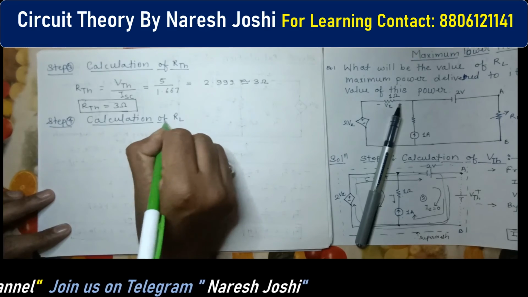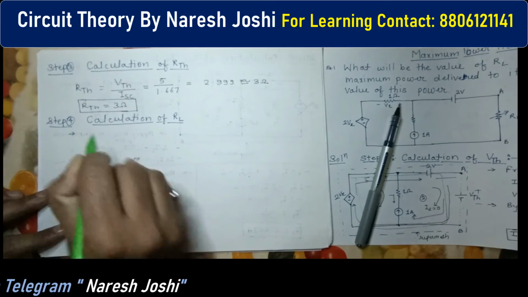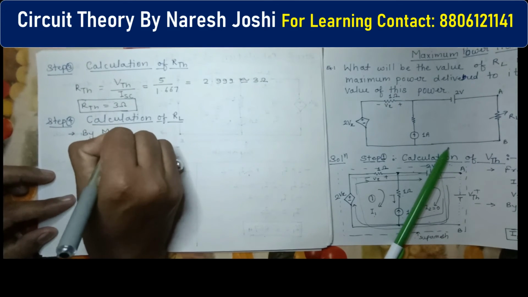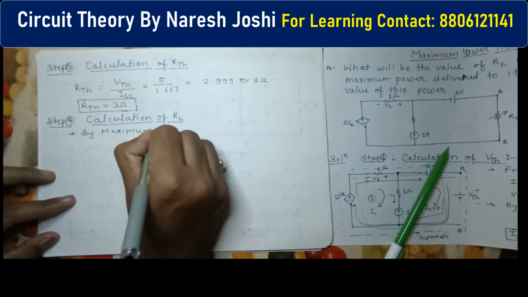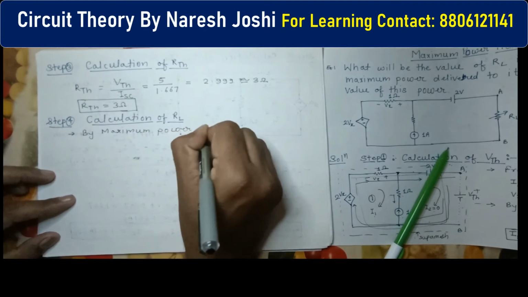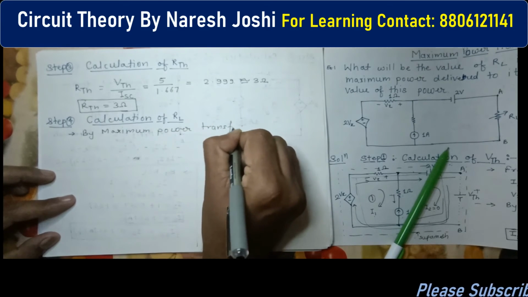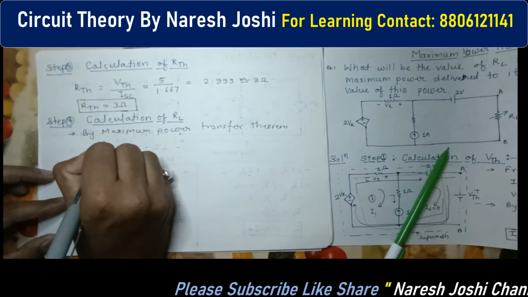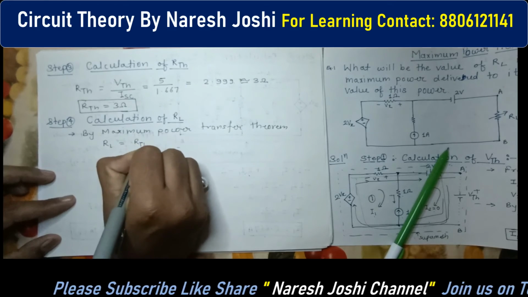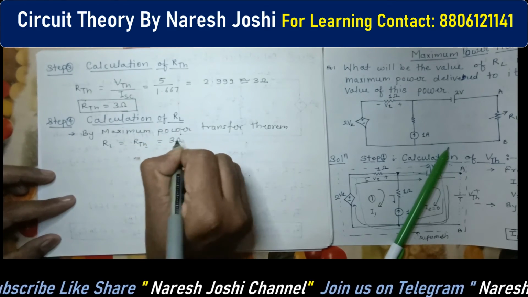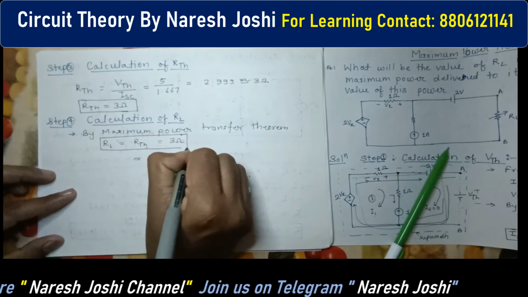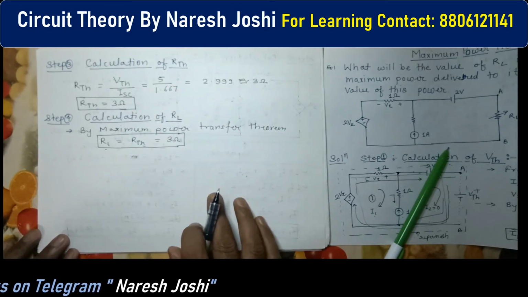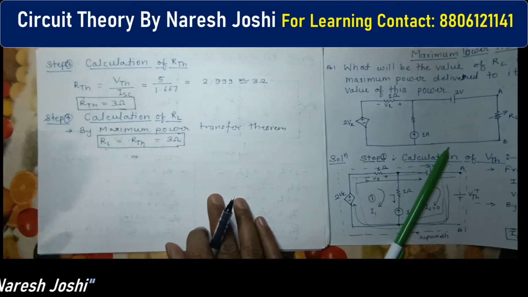They have asked in the question what is the value of RL. By the maximum power transfer theorem, RL equals RTH, and this is 3 ohm. We have already found the RTH, so whatever the value of RTH, that will be the value of RL. Always remember, this is the fixed equation according to the maximum power transfer theorem.